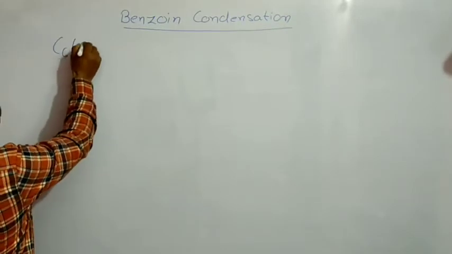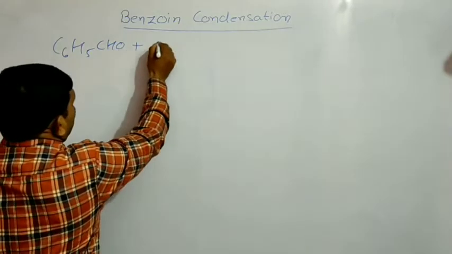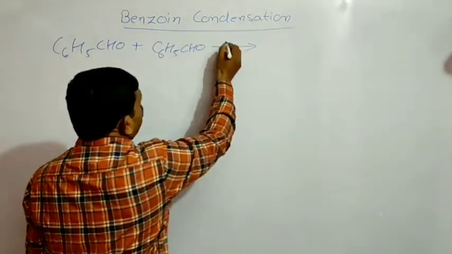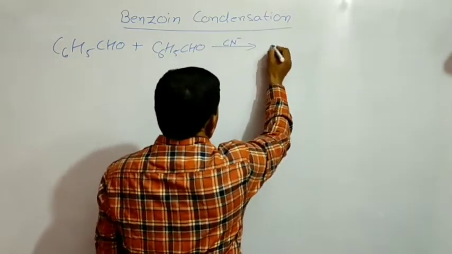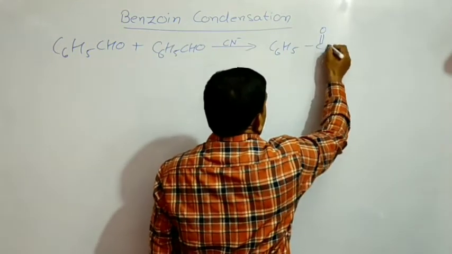This is benzaldehyde molecule and another benzaldehyde molecule in the presence of cyanide ion to form the product benzoin.